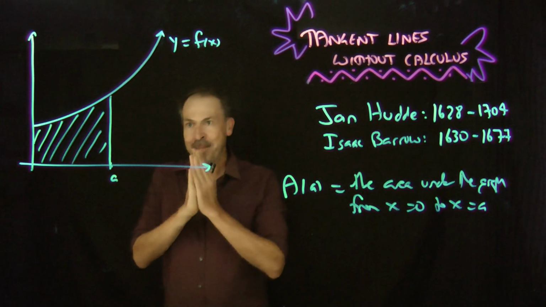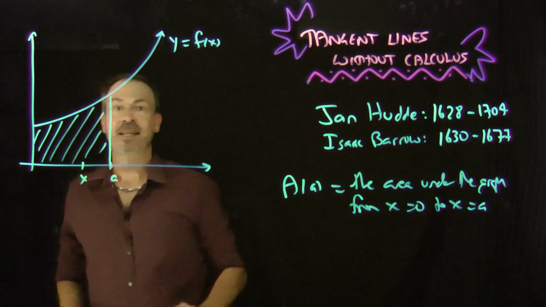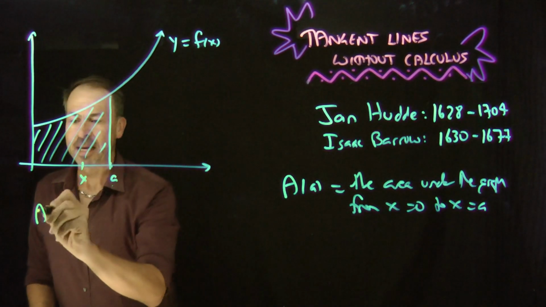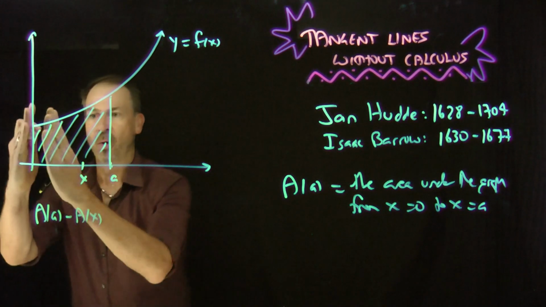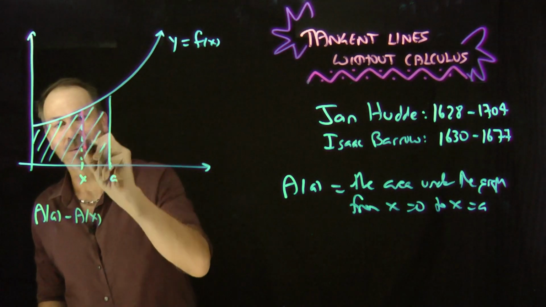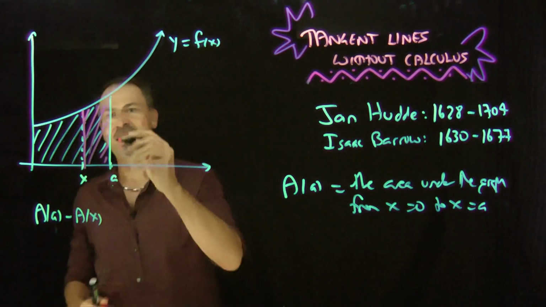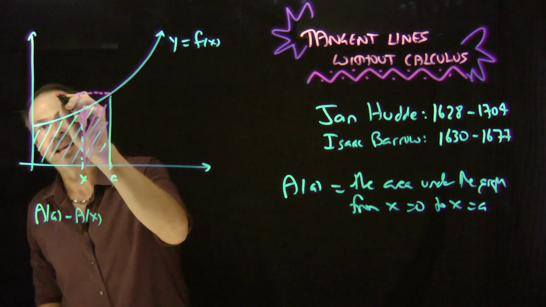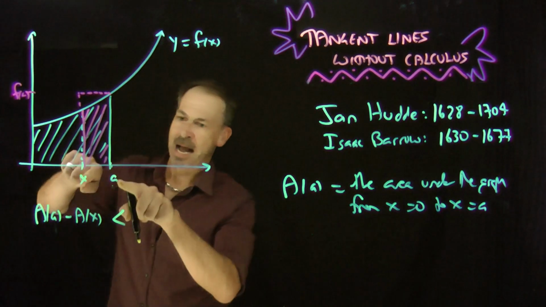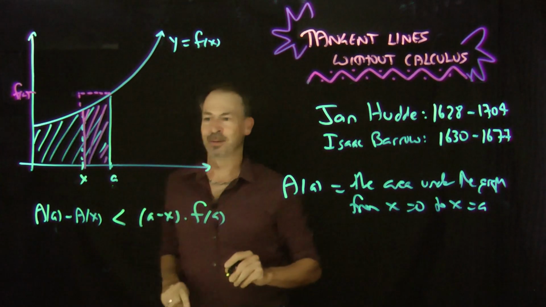He said, okay, let me look at different positions. Let's look at his fixed position a, but let's choose another position, say x, that's to the left of a. And he played with this picture and said, okay, look at this. I can look at A of a minus A of x, that is, all this area take away that area, would leave me with this pink area right there. In fact, you can see that this pink area is definitely smaller than the area of that rectangle there. In fact, that rectangle is height f of a. He says, that area is definitely less than the width, which is a minus x, times the height, f of a.